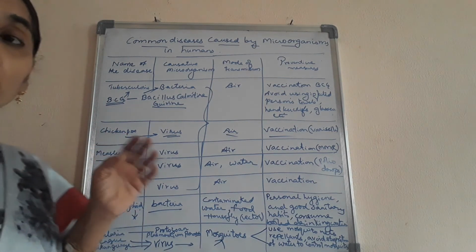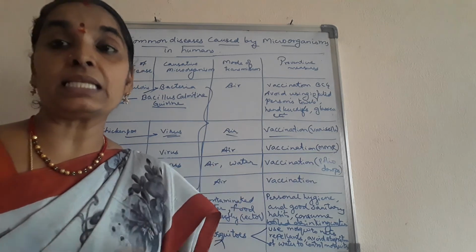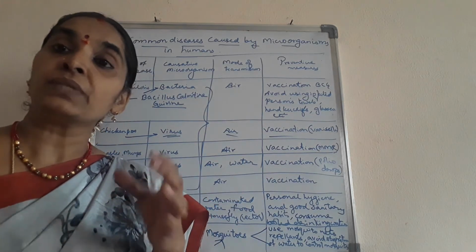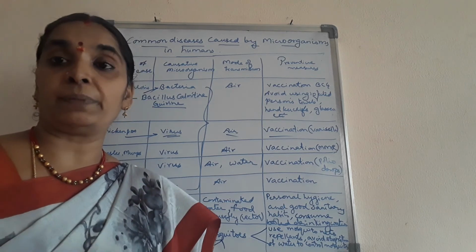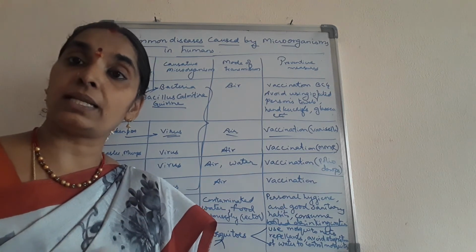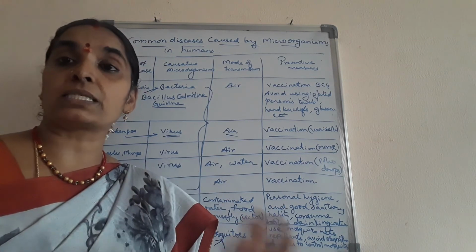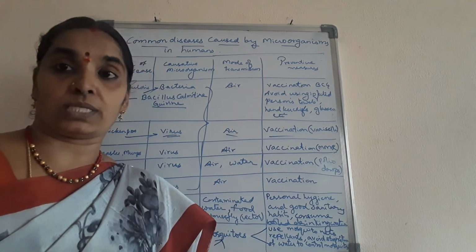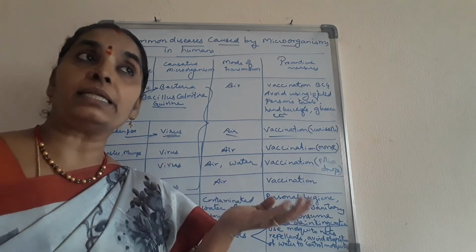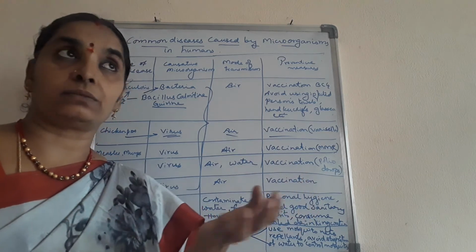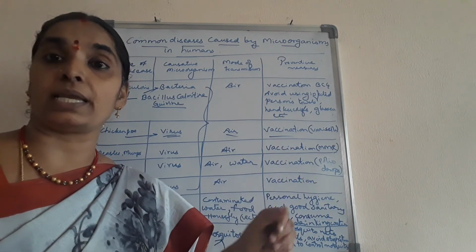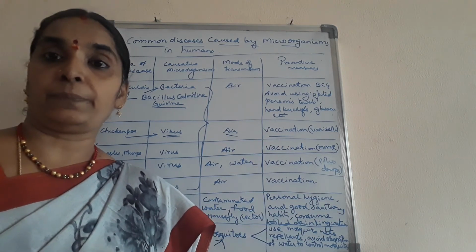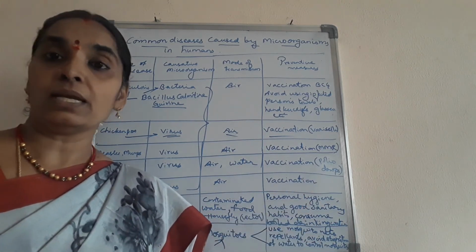And the last one, Japanese encephalitis, which is called brain fever, is also caused by mosquitoes, which should be prevented by keeping our surroundings clean and by preventing the mosquitoes from entering inside our houses. And also you can spray kerosene or oil over the water stagnation areas, where the mosquitoes can be prevented.